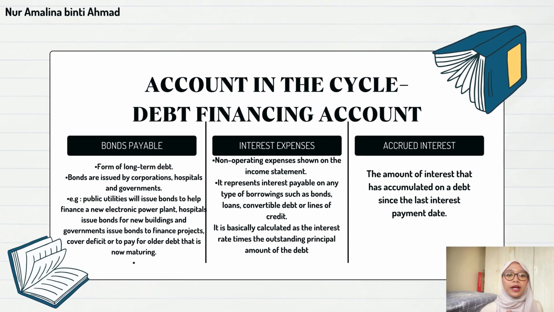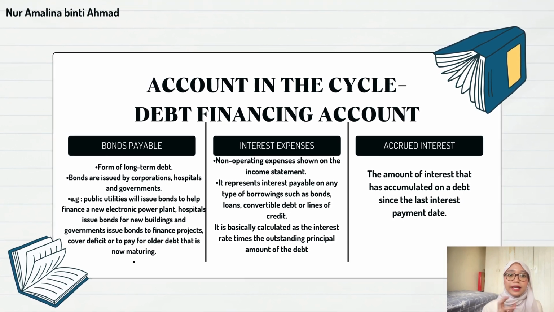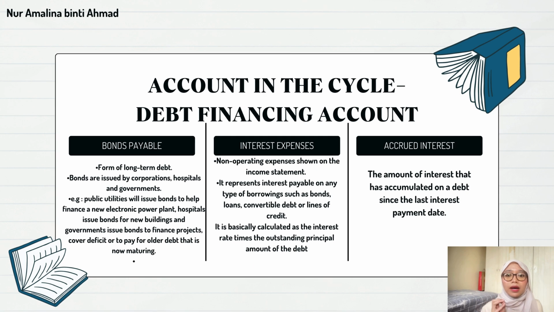Bonds are issued by corporations, hospitals and governments. For example, public utilities will issue bonds to help finance new electric power plants. Hospitals issue bonds for new buildings, and governments issue bonds to finance projects, cover deficits or to pay for older debt that is now maturing.